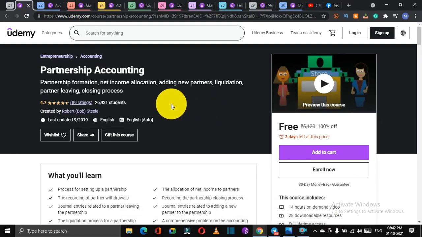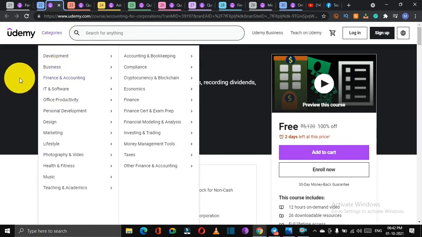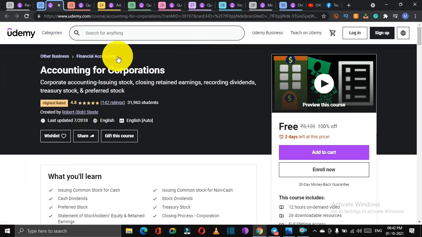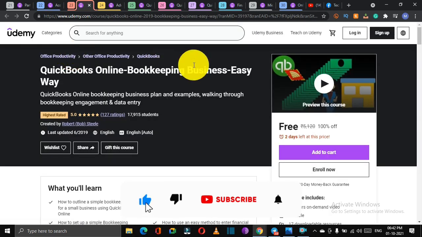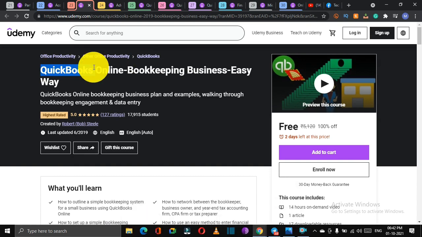Next is our 21st course, which is all about partnership accounting. So if you are a commerce student, like a BCom or MCom student, you must enroll in this kind of course. The 22nd course is for corporation accounting. You will learn things like financial accounting in this course. Next course is about QuickBooks. QuickBooks is a software which will help in accounting, finance, modeling, reporting, and bookkeeping. All these things you can do within this software. So if you want to learn how, then you can enroll in this course.